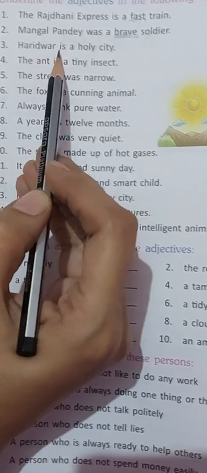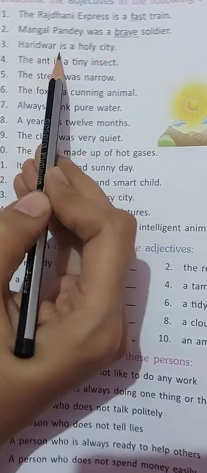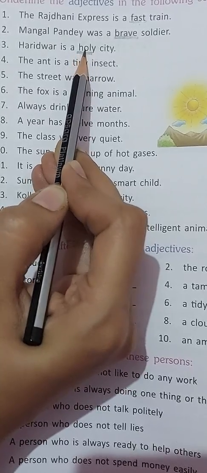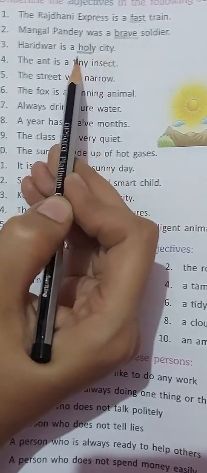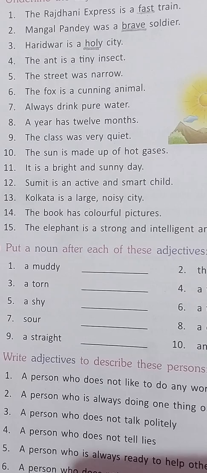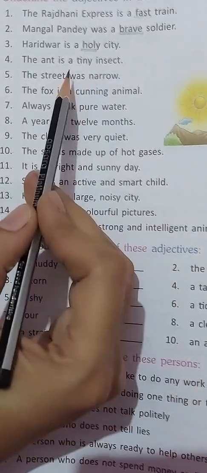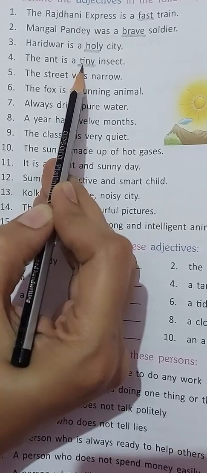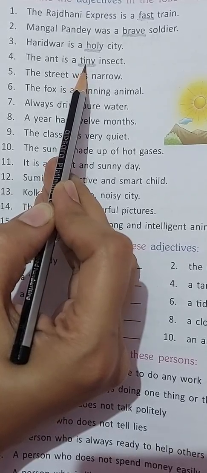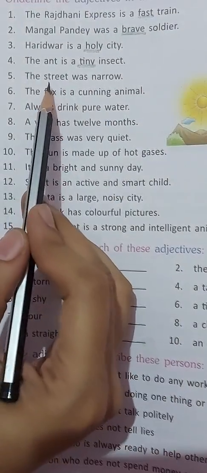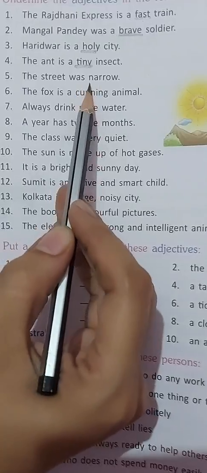Next, Haridwar is a holy city. Now, what kind of a city is Haridwar? Holy. So the word holy is describing the city Haridwar. So, holy is an adjective. Next, the ant is a tiny insect. Now, what kind of an insect is an ant? Tiny. So tiny is an adjective. Next, the street was narrow. Now, what kind of a street was it? Narrow. So narrow is an adjective here.